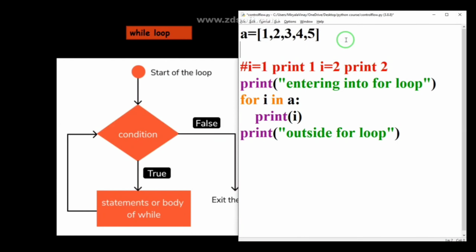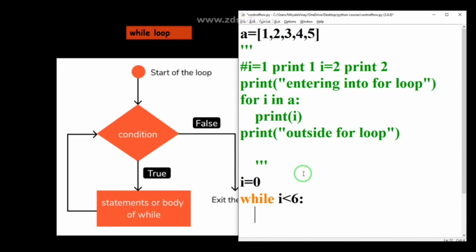I am commenting this. Now I am taking a variable, i equal to 0, guys, and I am using a while loop. Simply you must use while like this, and after while you must specify a condition. So I am mentioning i less than 6, and I am putting a colon because it is a looping statement. That is why I am putting the colon.